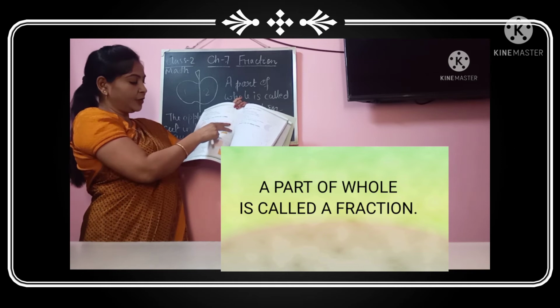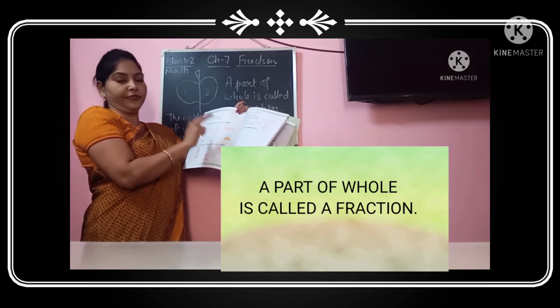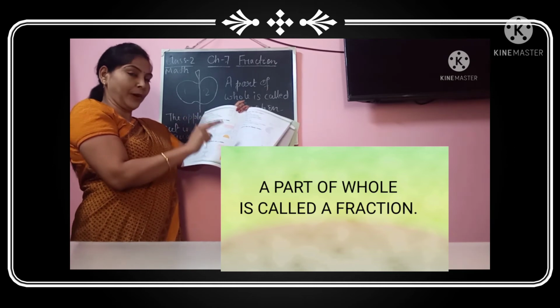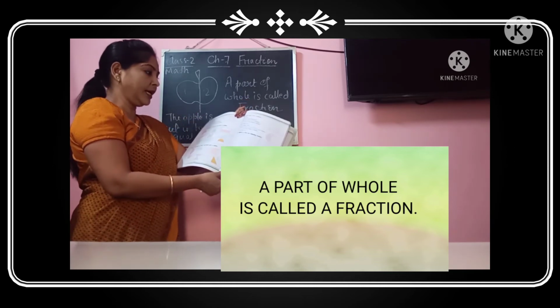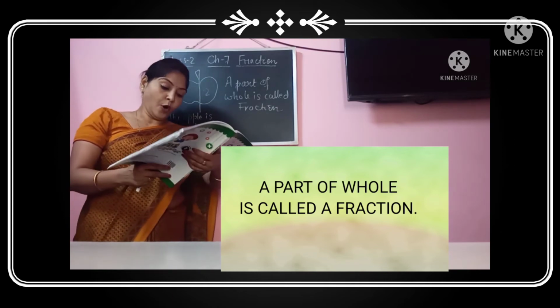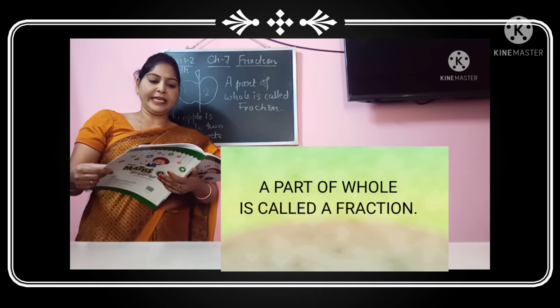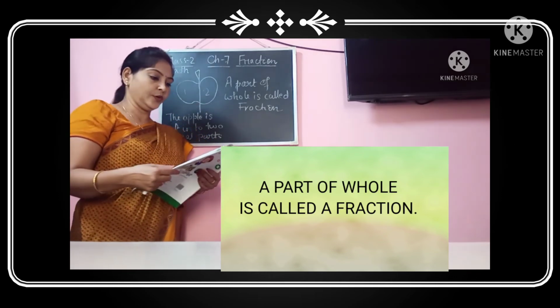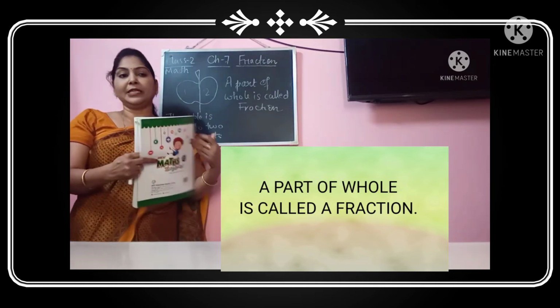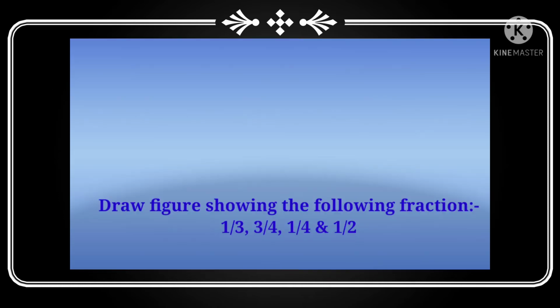Like that you have to find out the correct fractions part which are being shaded. So what you can do is, you can do it on page number 102 in the book itself. It's very easy and you can do it. Now apart from this, I will be giving you a few more questions on the board which you can just do by yourself.